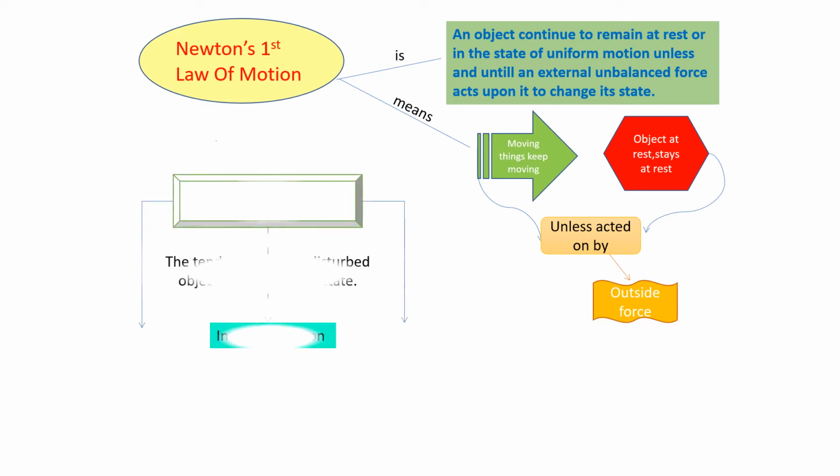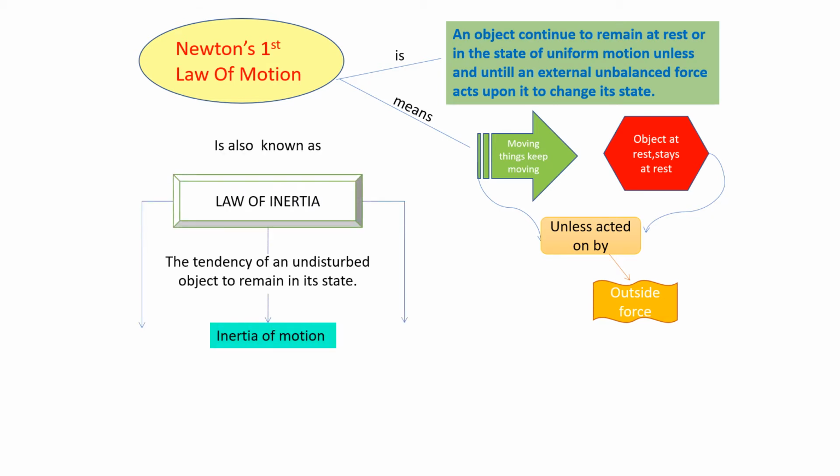Fine. Now, this is also called the law of inertia. Newton's first law is also called the law of inertia. Let's see what inertia is. Inertia basically is the resistance of the body to any change in its state. So we can also define it as the tendency of an undisturbed object to remain in its state.